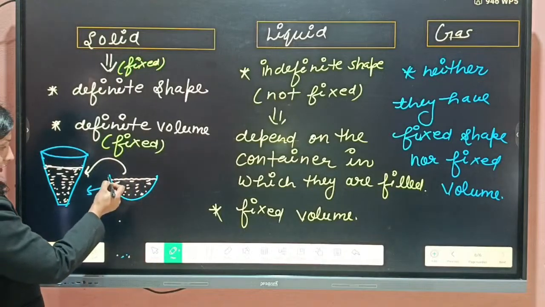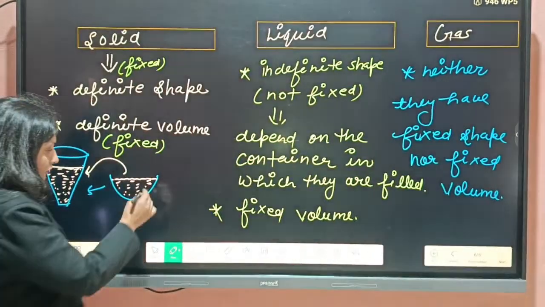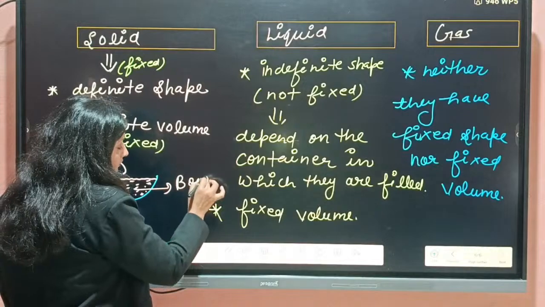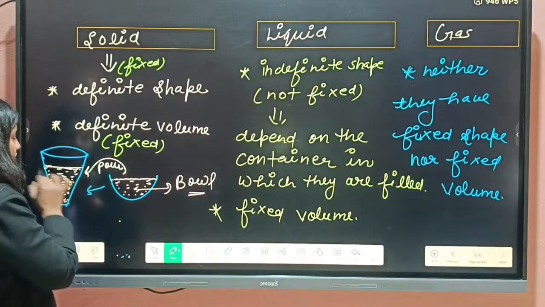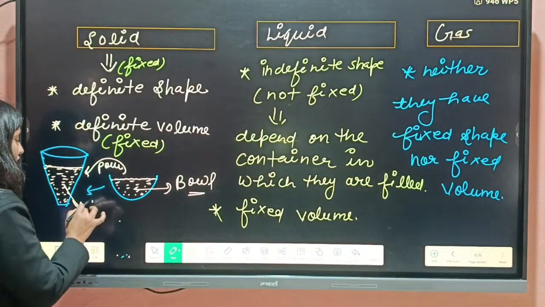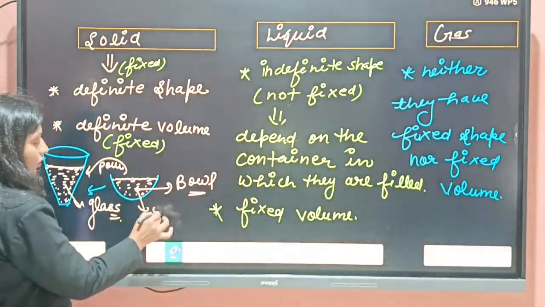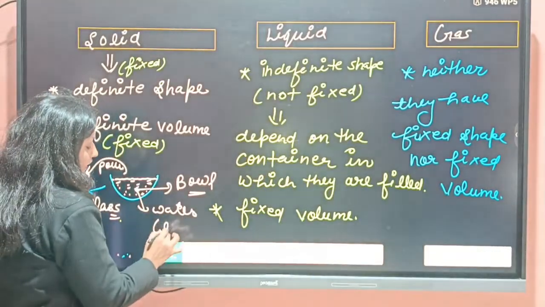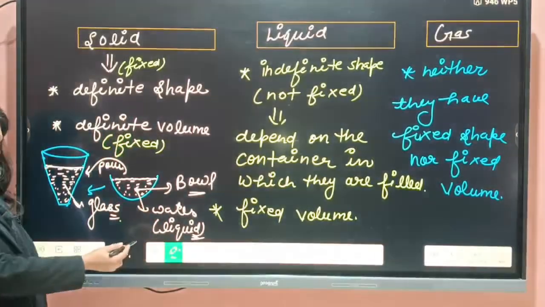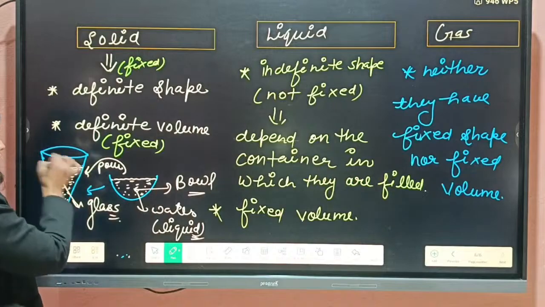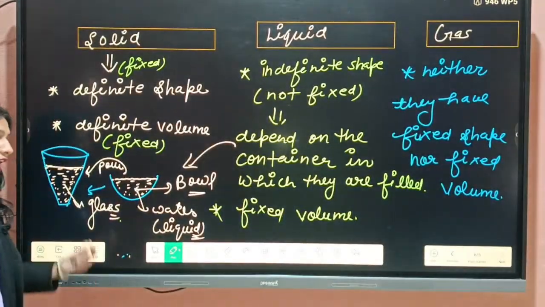Now, what is the shape? When this water is in this bowl, what is the shape of the water? The shape of the water will be according to this bowl. And if I pour the same water in this glass, then it will take the shape of the glass. Here water is liquid, you all know. So this water is changing its shape according to the shape of the container. That's why we can say it does not have a fixed shape.